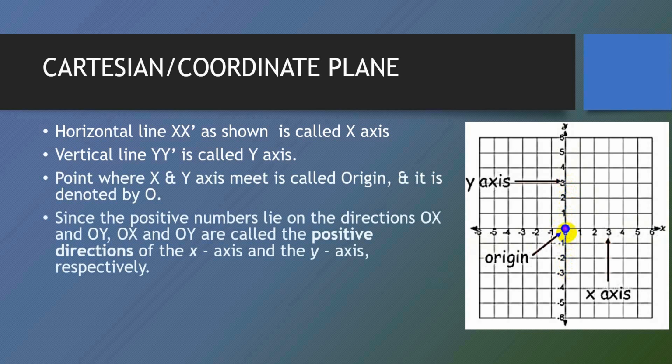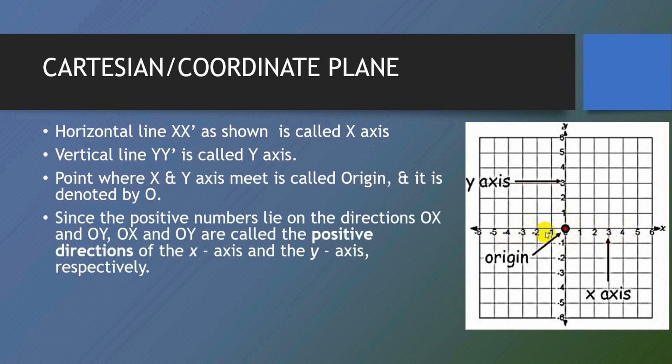Now we all know, on the horizontal line, the x-axis, the positive numbers lie to the right of the origin point O, and the negative numbers lie to the left of the origin.